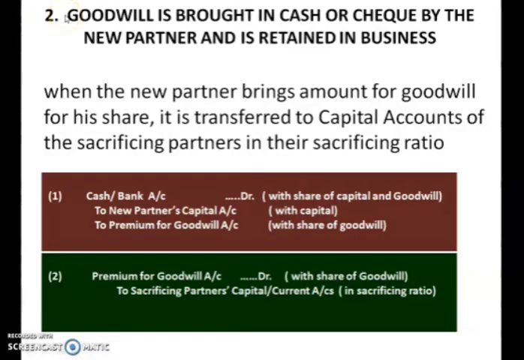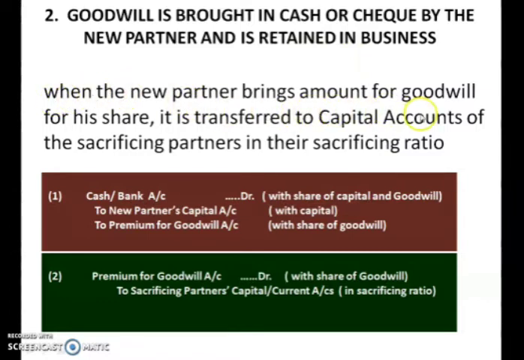The second accounting treatment of goodwill is when it is brought in cash or cheque by the new partner and is retained in the business. That means the goodwill amount is brought in the form of cash or cheque, and it is kept in the business by the sacrificing partners.